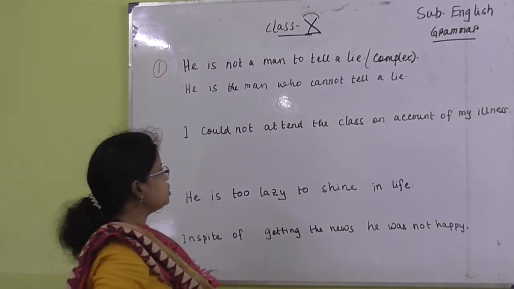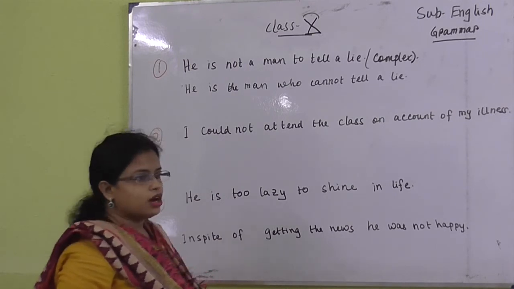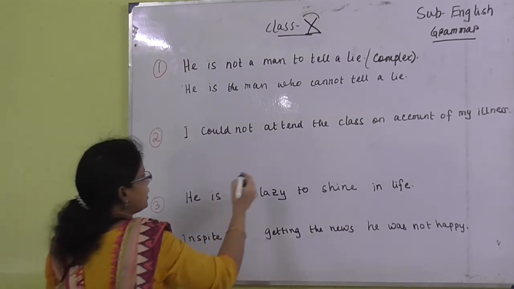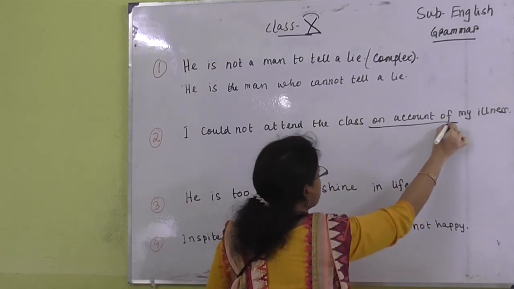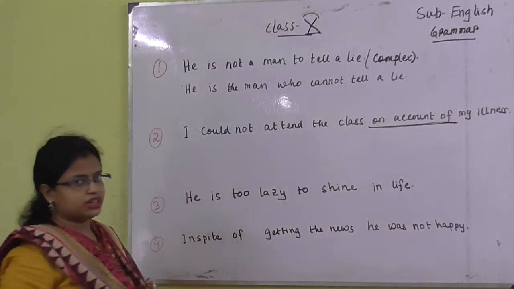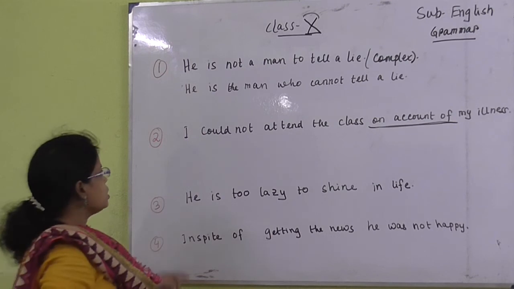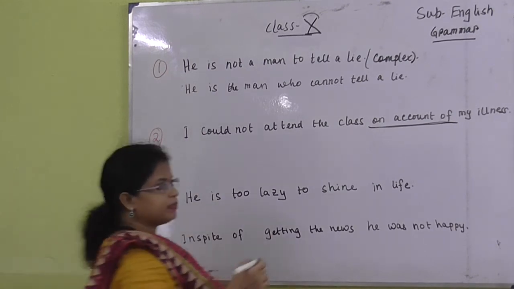Next one: I could not attend the class on account of my illness. Whenever you find "on account of my," that means it is written in the simple sentence, so you have to change it into the complex sentence.